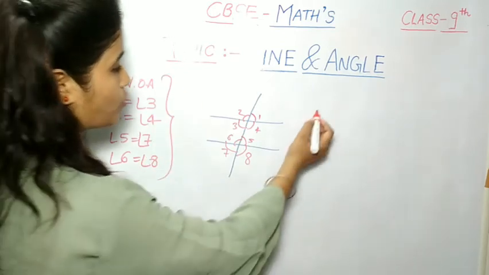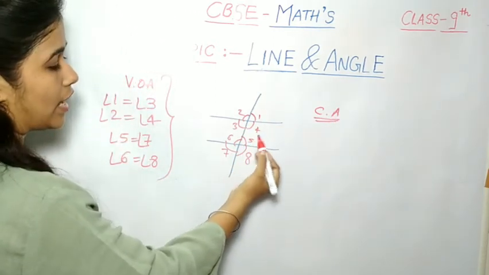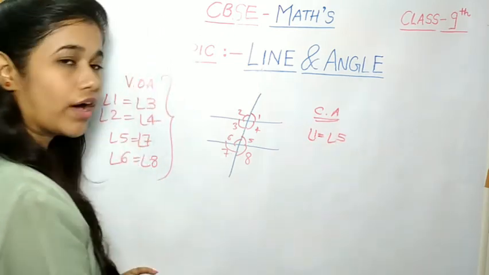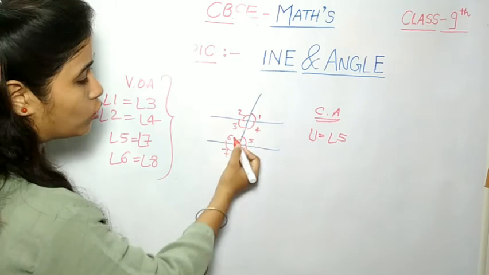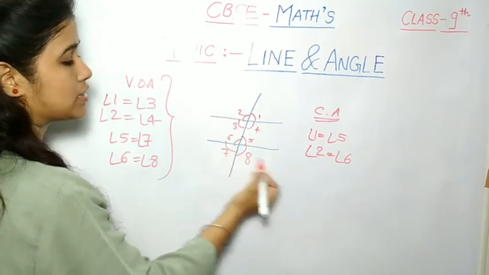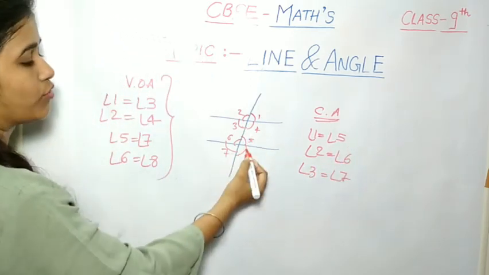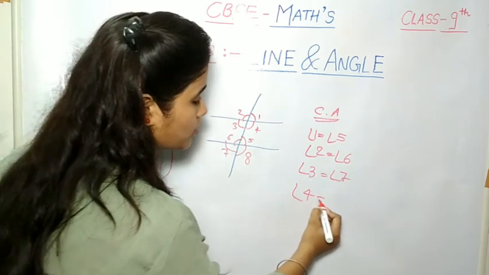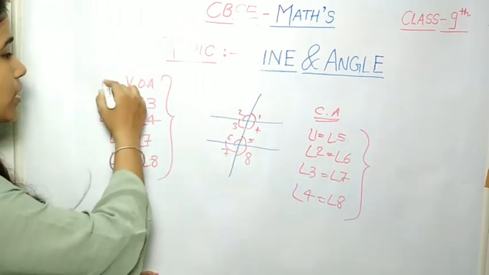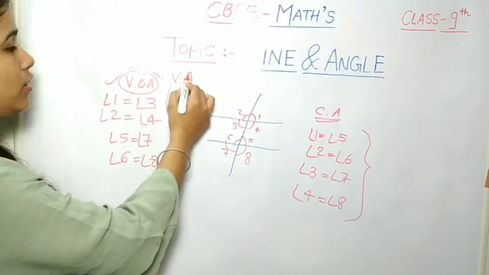Then what is a corresponding angle? Angle 1 and angle 5 are corresponding angles. Angle 2 and angle 6 are corresponding angles. Angle 3 and angle 7 are corresponding angles, and angle 4 and angle 8 are also corresponding angles. Okay, everything is clear about vertically opposite angles. You can say vertically opposite angles, also called vertically alternate angles.